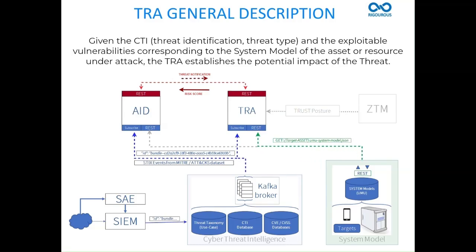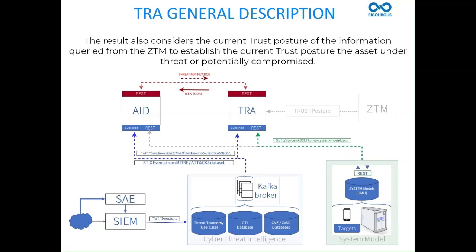Given the cyber threat intelligence, threat identification, threat type, and the exploitable vulnerabilities corresponding to the system model of the asset or resource under attack, the TRA establishes the potential impact of the threat. The result also considers the current trust posture of the information queried from the ZTM to establish the current trust posture of the asset under threat or potentially compromised.